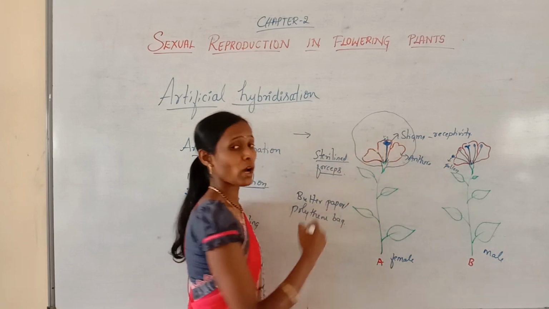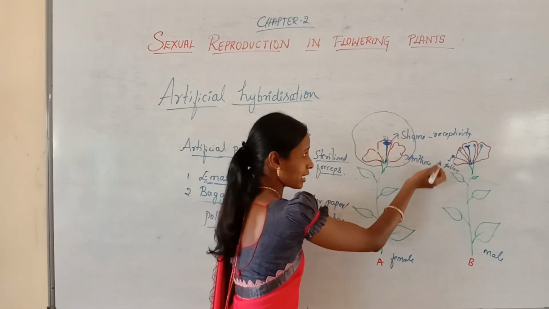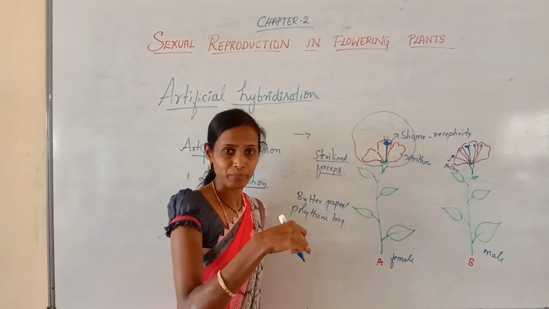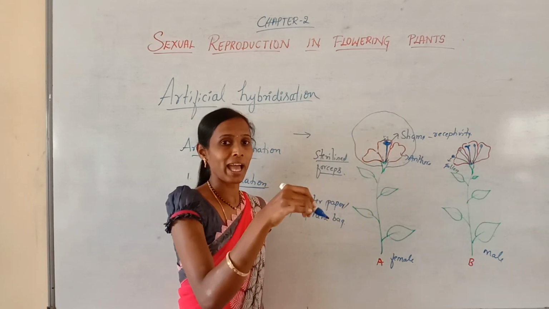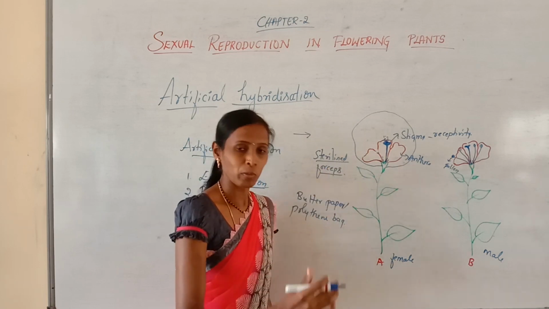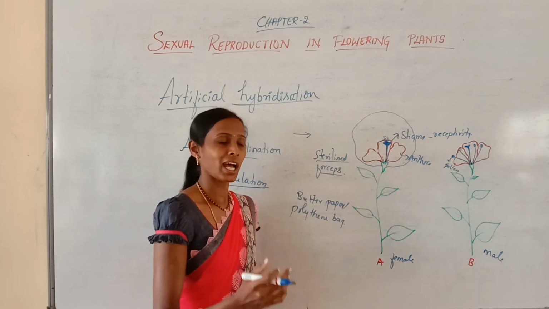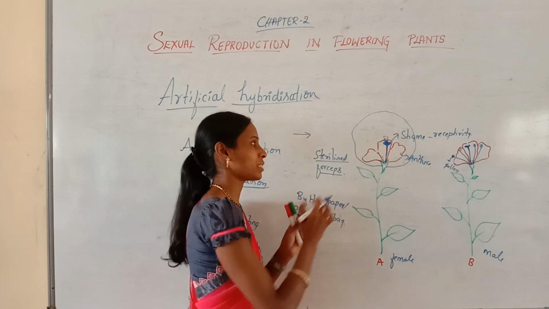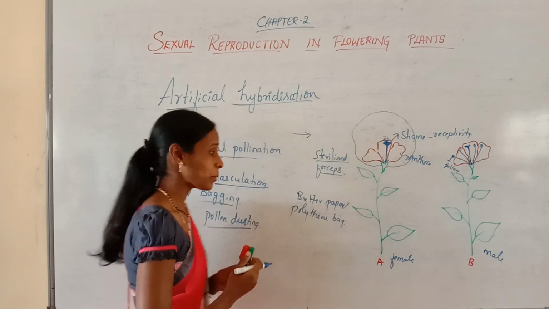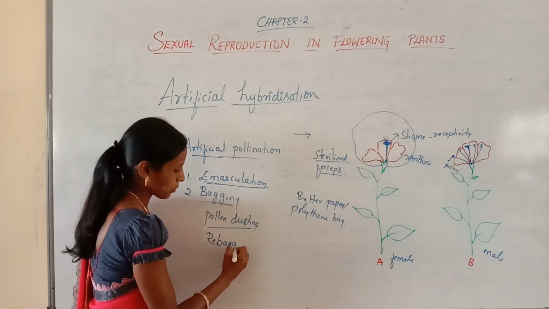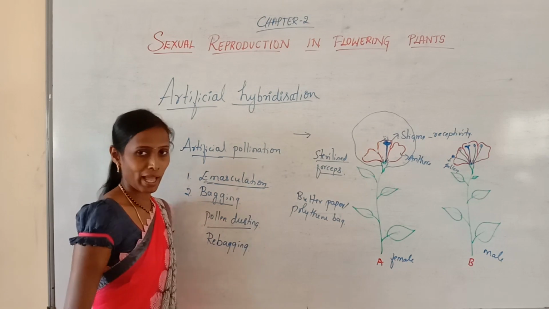Now, after the pollination, the flower should be rebagged. Why should it be rebagged again? To promote the fertilization, and the fruits are also allowed to develop within that polythene bag only. That process is called rebagging.